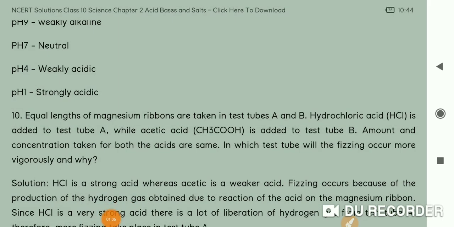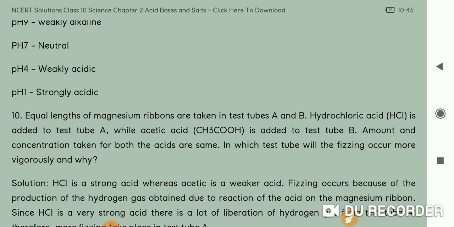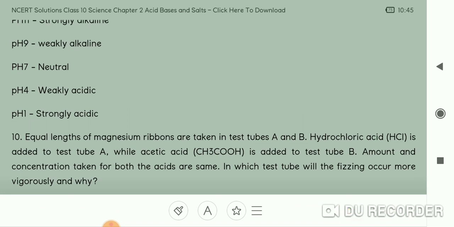Now when both acids are added to the magnesium ribbons of the same length, suppose these are the two magnesium ribbons having the same lengths added to these two acid samples A and B, it's a reaction between the acids and metals.